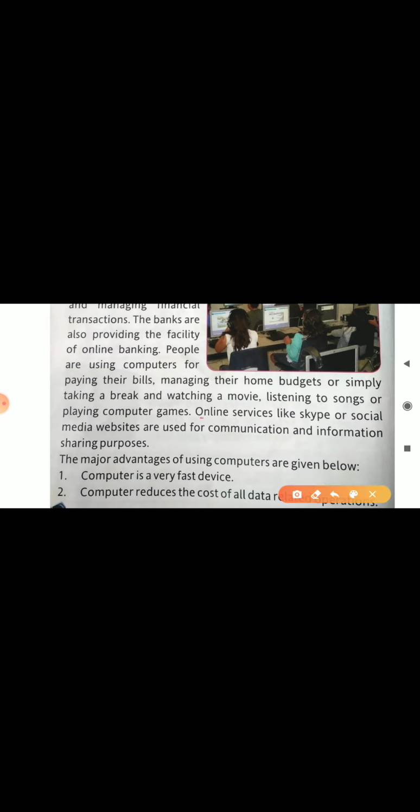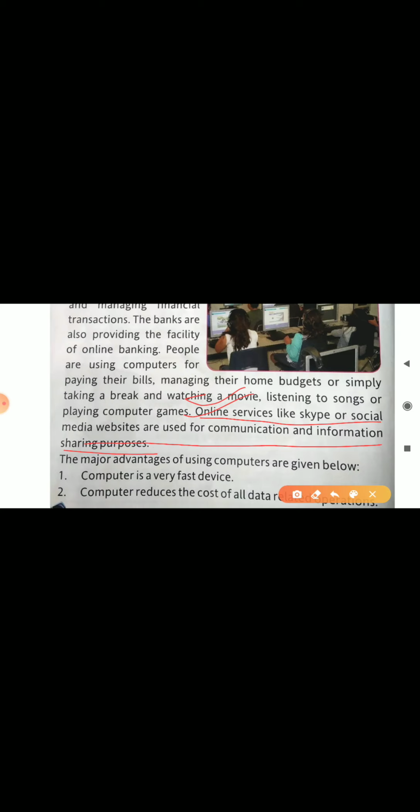And next I'm going to tell you, online services like Skype or social media websites are used for communication and information sharing purposes. So what does this online service mean? You are all using online services nowadays in some way. Like nowadays online live classes are going on, right? Maybe you all have laptops or computers, or a phone, which is also a type of microcomputer. So you are feeling good now when you are attending your live classes. All these things you are doing with the help of a computer.